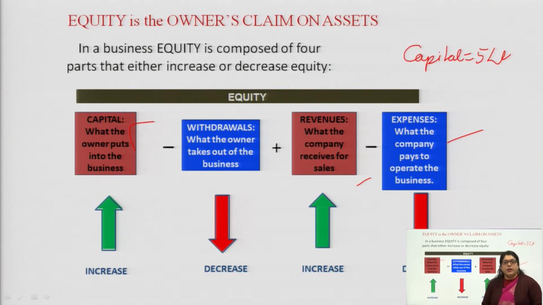It could be direct or it could be indirect. What is direct and indirect? Direct expenses are those expenses which are directly related to the production process, meaning they actually help in the production. By purchasing the raw material, the purchase is an expense, and without purchasing the raw material, the production cannot be started. So before starting the production, it is necessary to purchase the raw material, and that is called a direct expense.